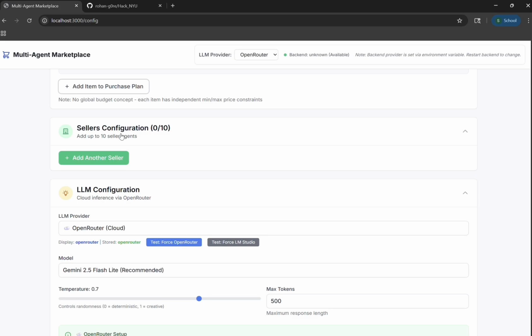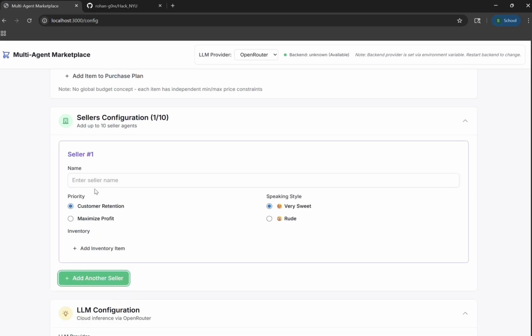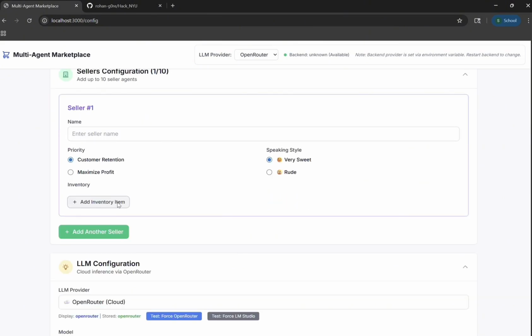Also, as you know, there will always be multiple sellers in the market. So we can add a seller. A seller will have a few properties. One of them is priority. What does he really want? To maximize the profit or customer retention. Other can be a speaking style, which is very sweet or rude.